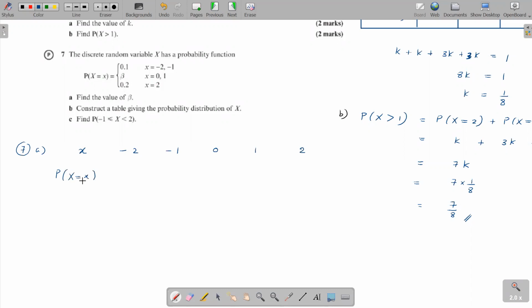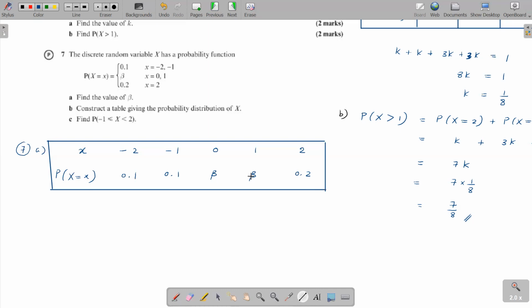For minus 2, the probability is 0.1. For x value minus 1 also, the probability is 0.1. When x is 0, the probability is beta. When x value is 1, the probability is beta. And when x value is 2, it's 0.2. Can you see?